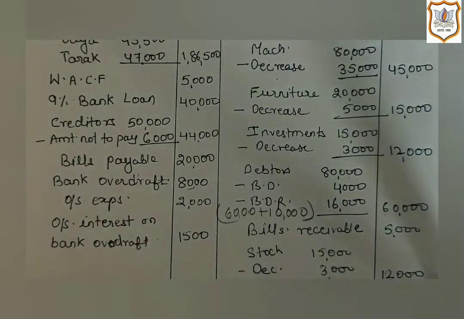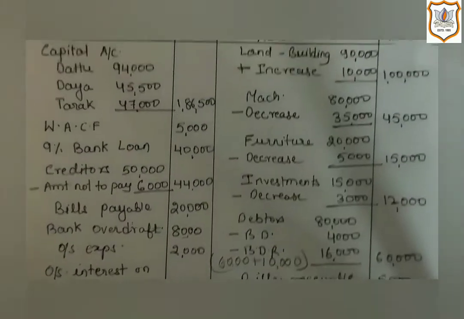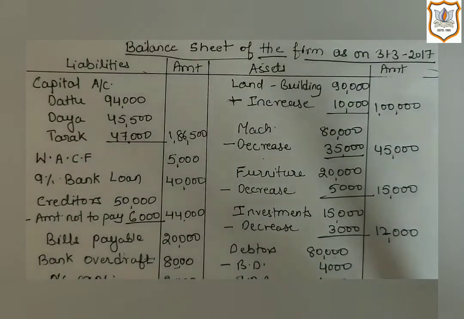Now let's move towards the credit side of the revaluation account. On the credit side, the first item is land and building, which is 10,000. As it is given on the credit side, it indicates that the price of land and building must have increased.